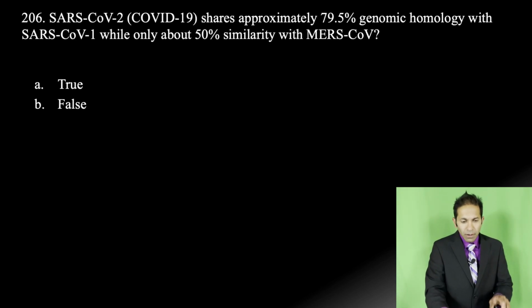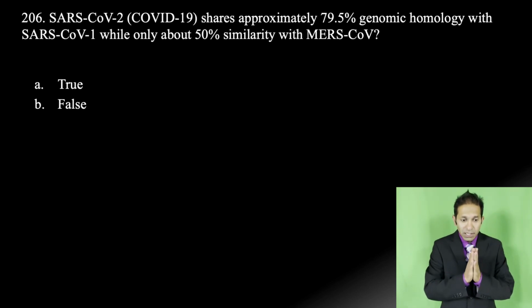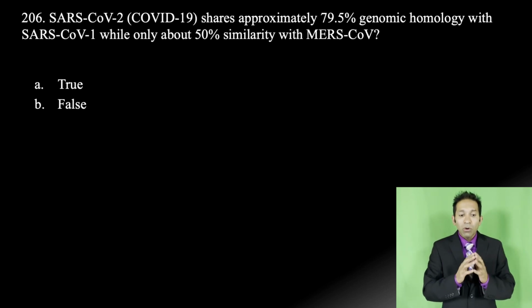Now let's go to the next slide and talk about question number 206. SARS-CoV-2, which causes COVID-19 infection, shares approximately 79% genomic homology with SARS-CoV-1, while only about 50% similarity with MERS-CoV. Okay, is this statement true or false? This statement is true.